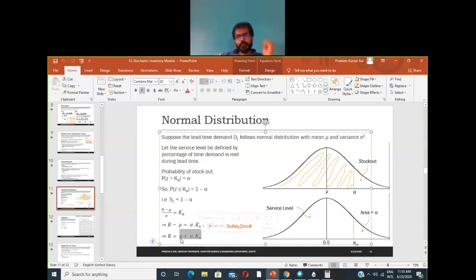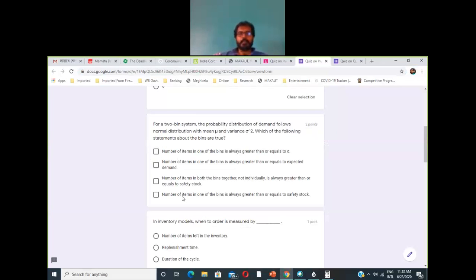So now from this expression we have to find out which options are correct. So if you look at this, the number of items in one of the bins, we always refer to the first bin which has the capacity of the reorder point. Okay, so the number of items in one of the bins is always greater than or equal to sigma.